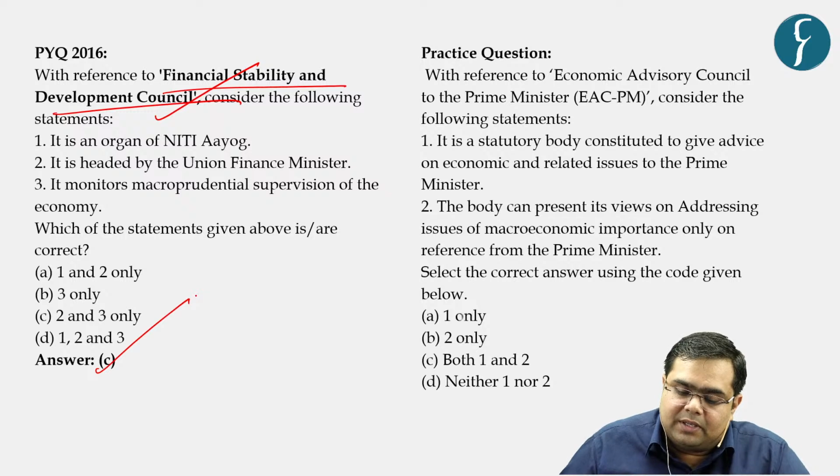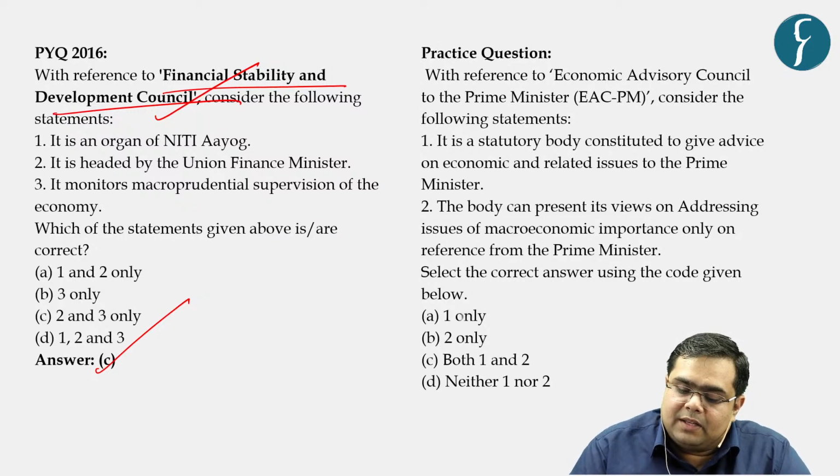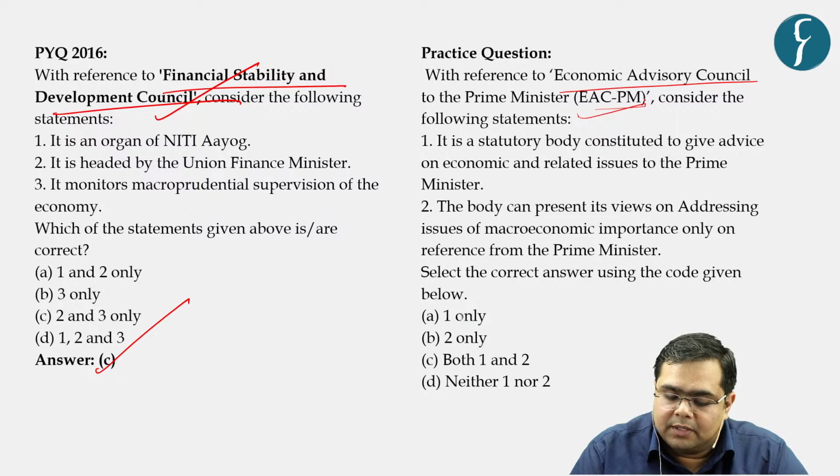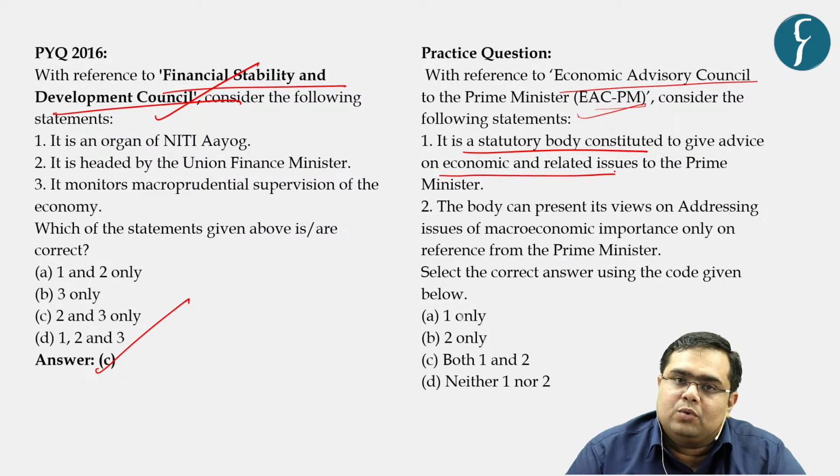The answer was C. Now let us try to solve one practice MCQ with reference to Economic Advisory Council to Prime Minister. Consider the following statements. Statement 1: It is a statutory body constituted to give advice on economics and related issues to Prime Minister.